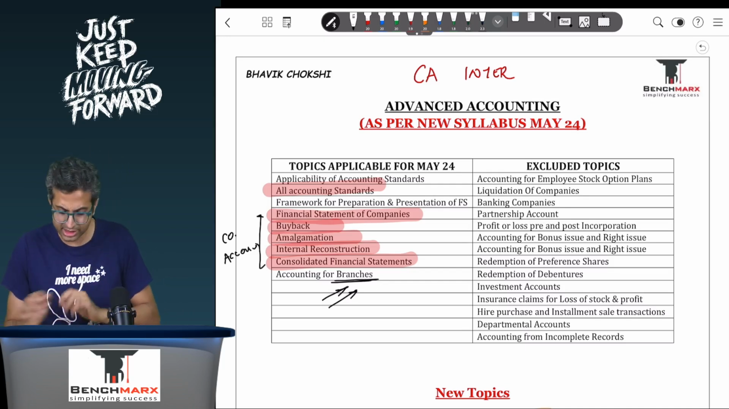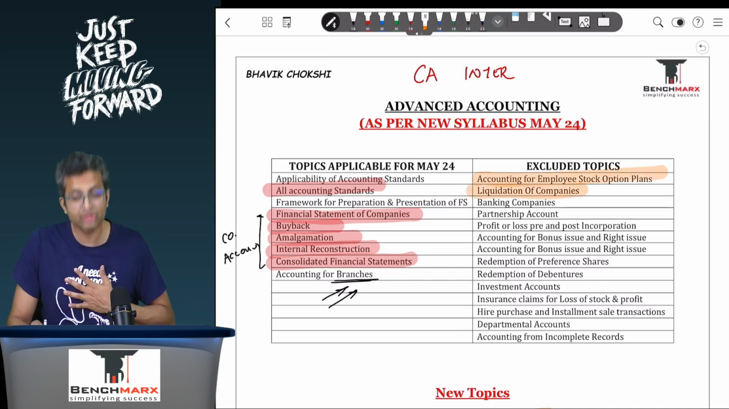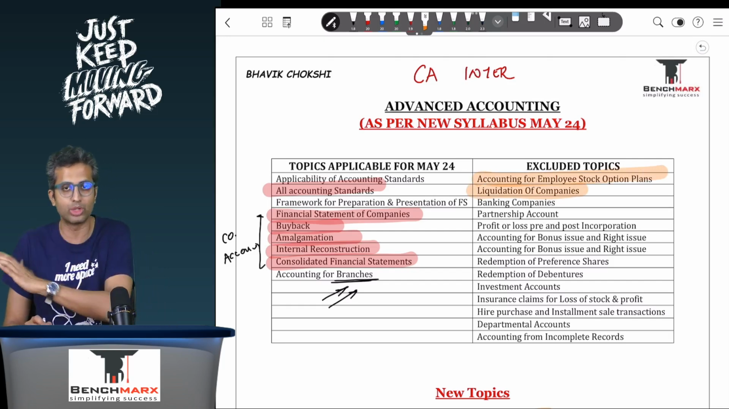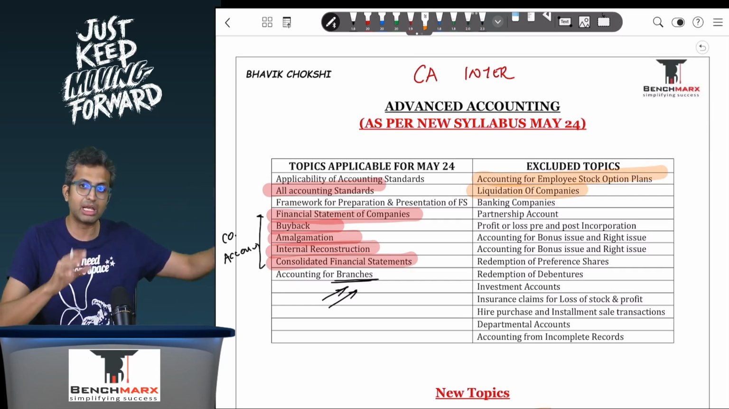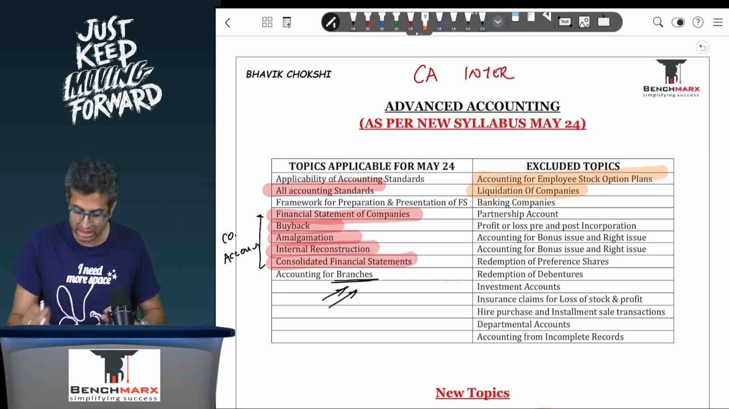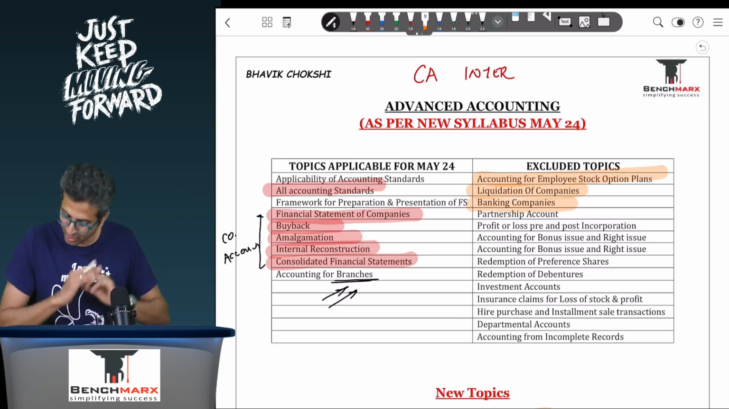So we have prepared a list, to be absolutely clear, of the excluded topics. The accounting for employee stock option plans or share-based payments, so the ESOPs etc. section has been excluded. Liquidation of companies, though linked to company accounts, has been excluded, though the part pertaining to closure in realization account etc. of amalgamation still continues. Banking companies, some people would say that was relatively scoring, has been removed.